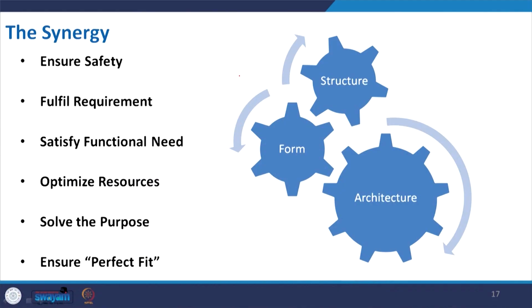Now we aim to conclude this lecture. The synergy we talked about among form, structure and architecture has different objectives. Proper synergy will ensure the safety of the user, fulfill the requirements, which is very obvious, and satisfy the functional need.